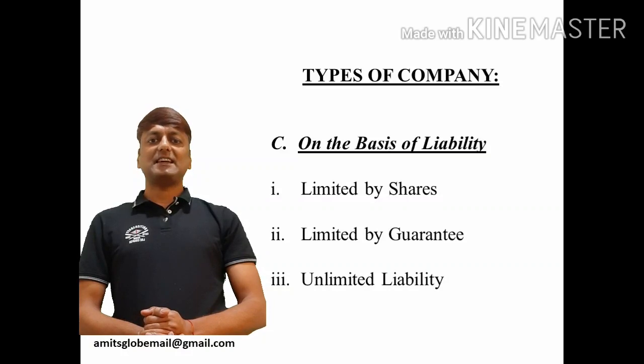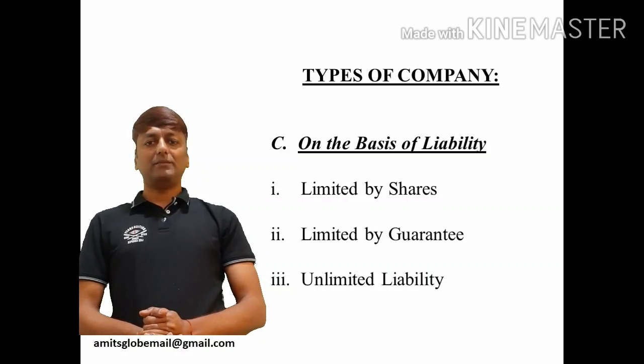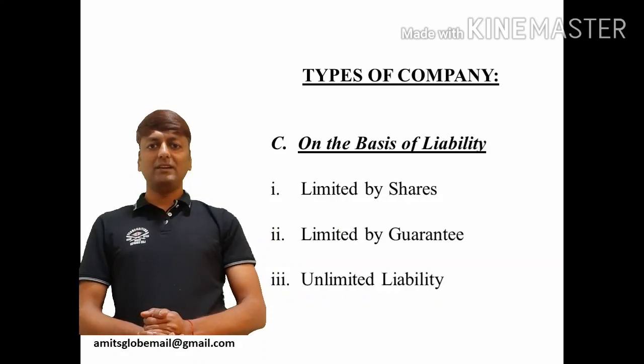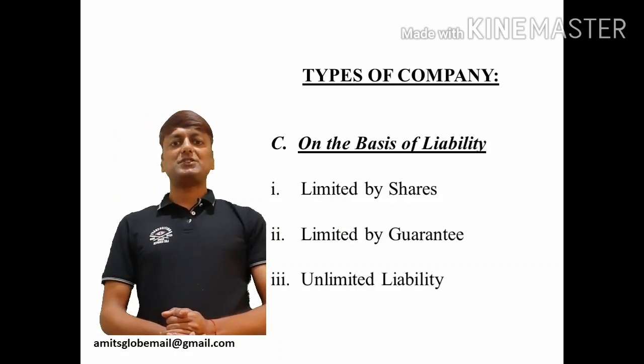The next in this category is unlimited liability company. In an unlimited liability company, the liability of the members is unlimited in the same manner as in case of sole proprietorship or partnership. They can again be of two types: having share capital and not having share capital. The next kind of company is on the basis of ownership and control.